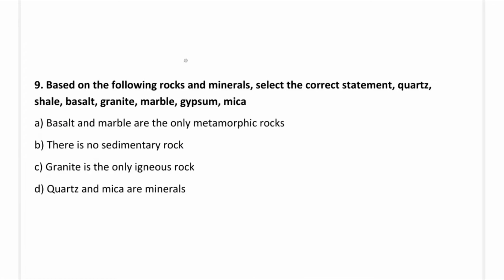So next question, based on the following rocks and minerals, select the correct statement: quartz, shale, basalt, granite, marble, gypsum, mica. Option A, basalt and marble are the only metamorphic rocks. Option B, there is no sedimentary rock. Option C, granite is the only igneous rock. Option D, quartz and mica are minerals. So the correct answer is option D, quartz and mica are minerals.